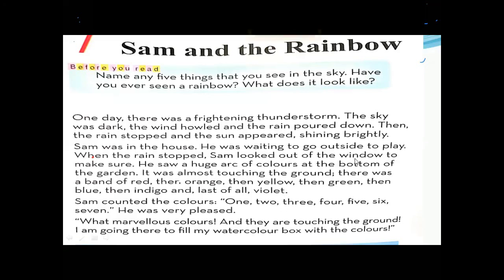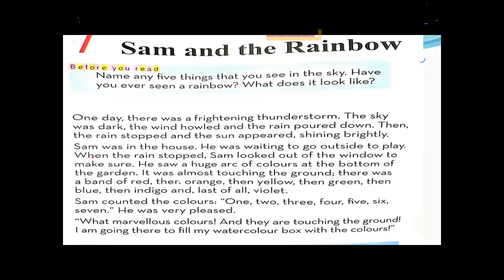Sam looked out of the window and saw a huge arc of colors at the bottom of the garden. What were the lines of colors? There was a band of red, then orange, then yellow, then green, then blue, then indigo, and last of all violet. It means what did he see?